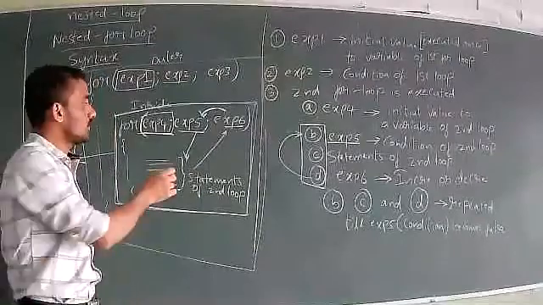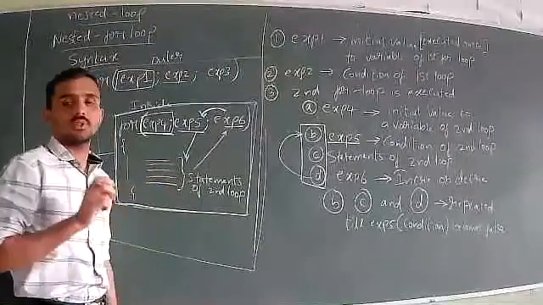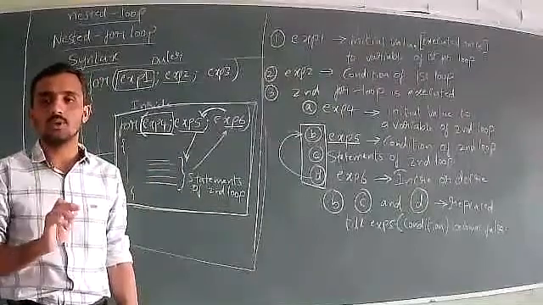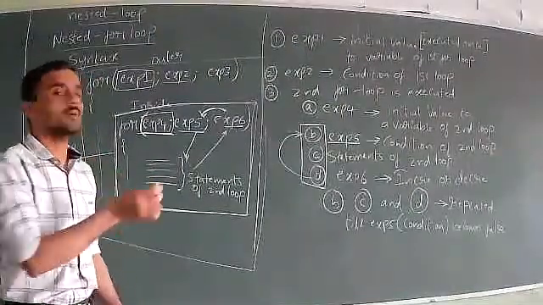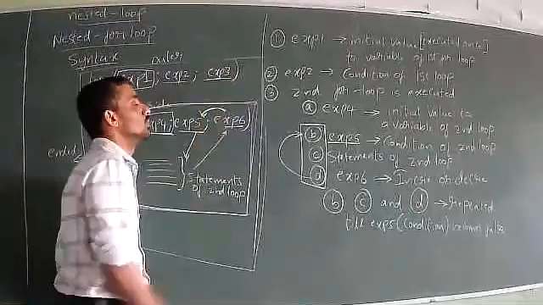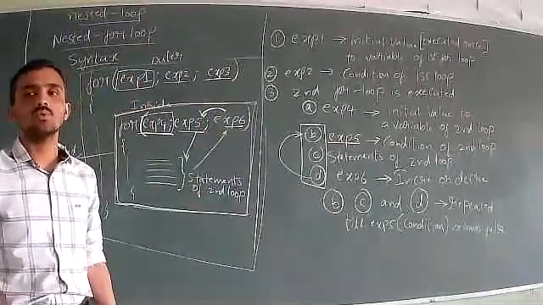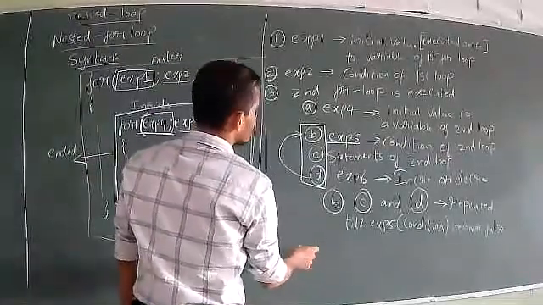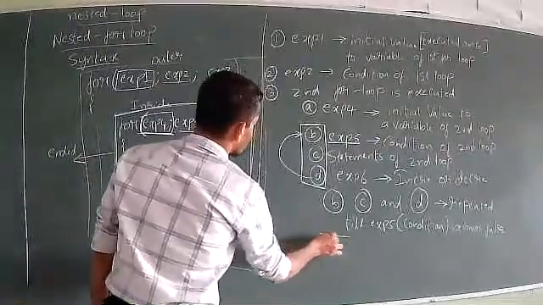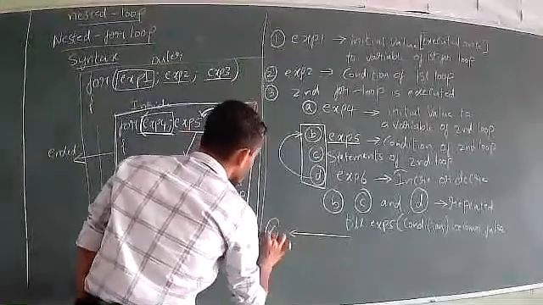When the second for loop is terminated, this point is very important: it will go to the increment step of the first for loop. The increment is not yet written here, so you have to write a fourth step, that is the main step.